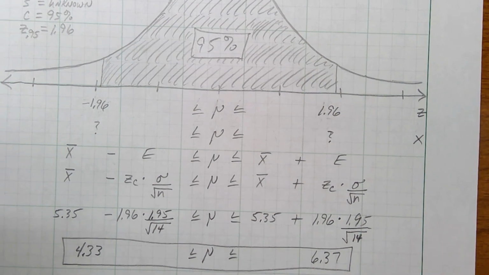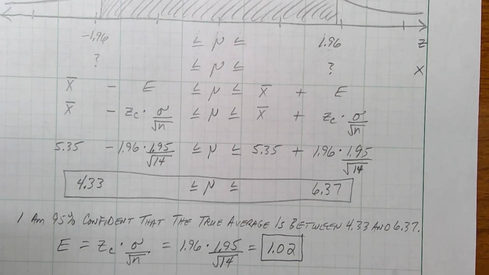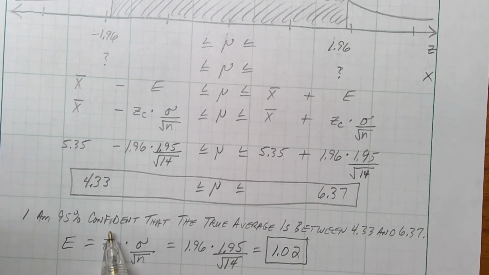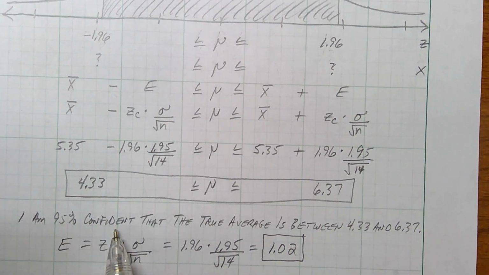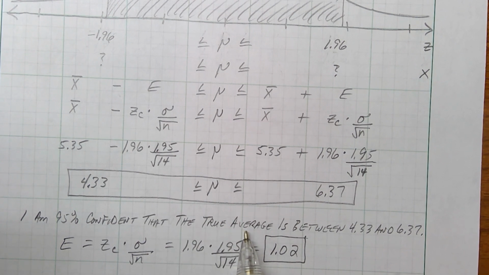To finish out the problem, you're saying I am 95% confident, it's a 95% confidence interval, that the true average, mu, is somewhere between 4.33 pounds and 6.37 pounds. If you're that confident, you can post a sign outside the pond that says, hey, if you fish here, on average, you'll catch a fish between 4.33 pounds and 6.37 pounds. Because I'm 95% confident that will happen. So now you can advertise that claim.